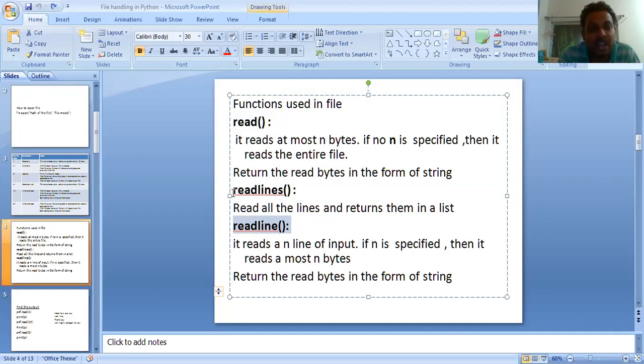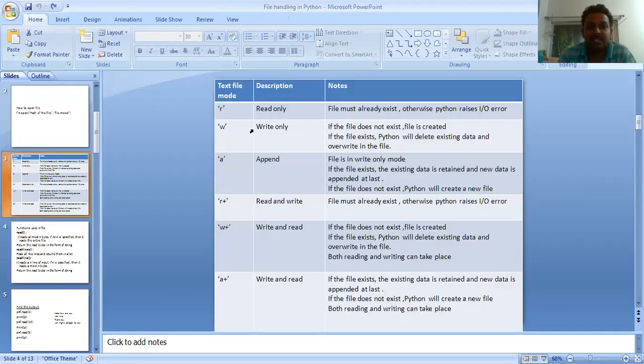Readline, again, readlines. What is the difference between readlines and read? As far as reading is concerned, the similarity is that both are the same. The read function reads the whole file at once, and the readlines function also reads the whole file at once. The difference is that read returns the result in the form of a string, and readlines returns the result in the form of a list. I also discussed the read mode, read only mode. Only that I discussed. The rest of the modes I will discuss later on. That's all for today. This was all the basic reading operations that you will perform on a particular